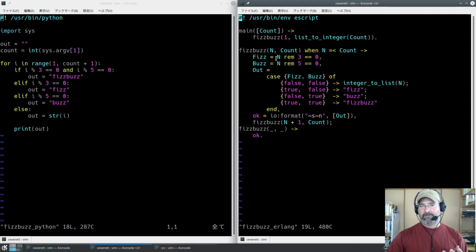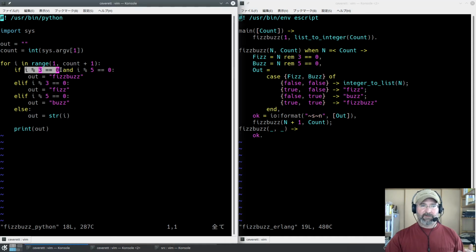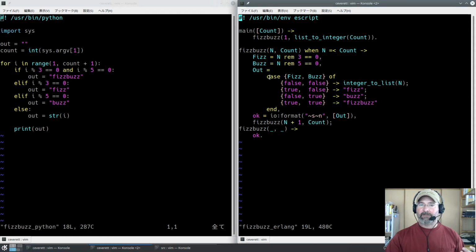Fizz is the Boolean result of a test whether the remainder of division by 3 is 0, and buzz is the Boolean result of a comparison between 0 and the remainder of division by 5, which is exactly what we have over here, right? We've got these two tests. Here we're just going to do each test once, assign the value, and then we're going to enter a case. Now a case statement